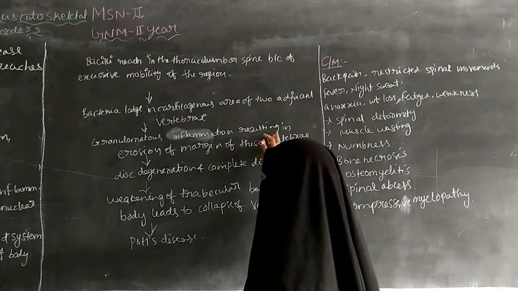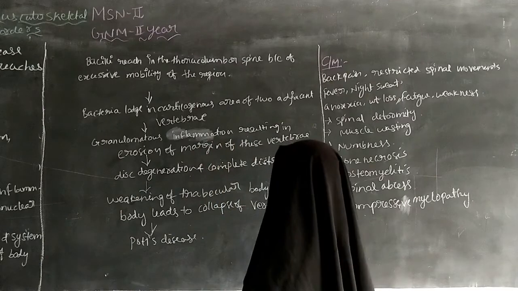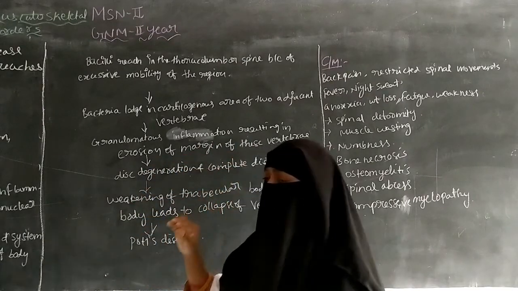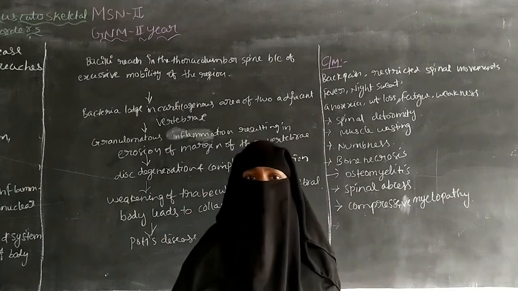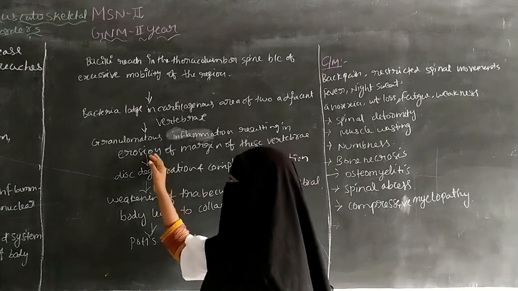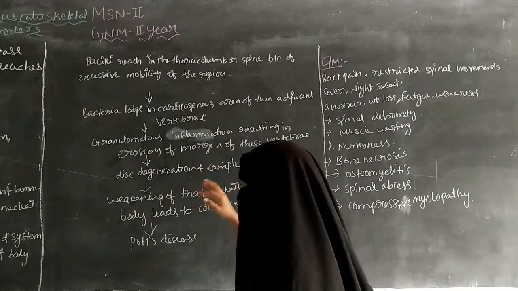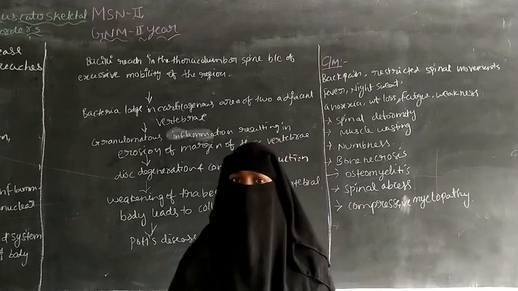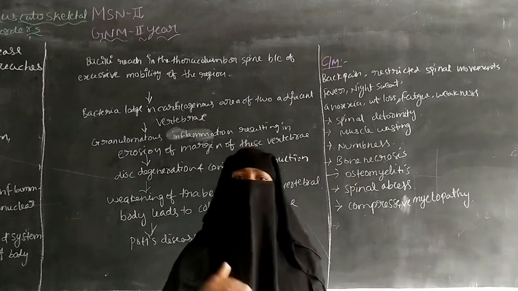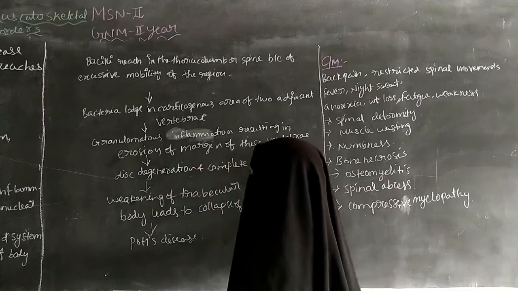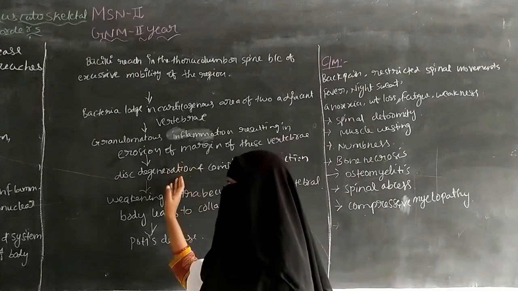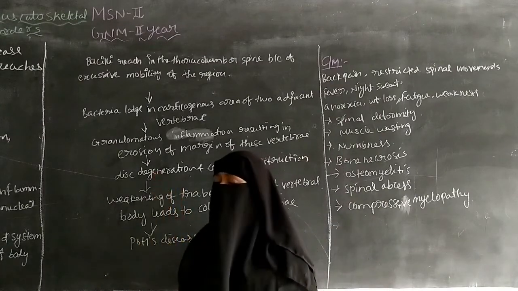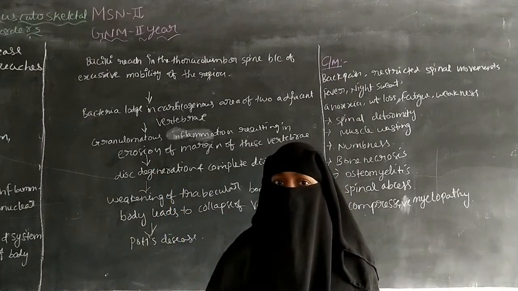It results in erosion of the margin of this vertebrae, so there is a destruction of the margin of the vertebrae. Because of this granulomatous inflammation, erosion can occur in the margin of the vertebrae. Erosion means destruction can occur in the margin of the vertebrae, and it leads to disc degeneration. So the disc becomes degenerated from the normal place to another place.